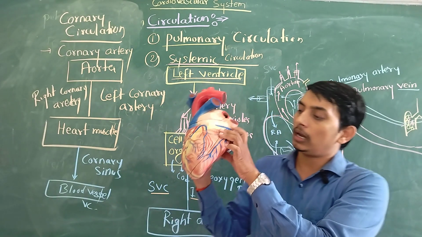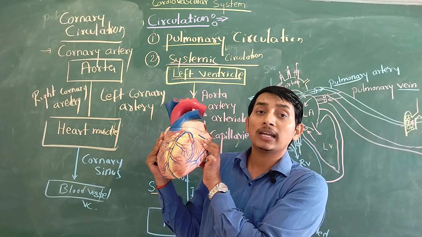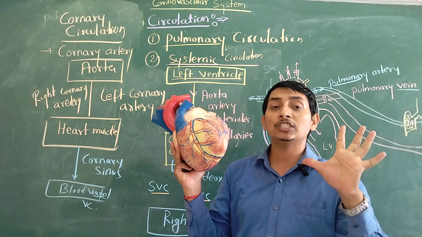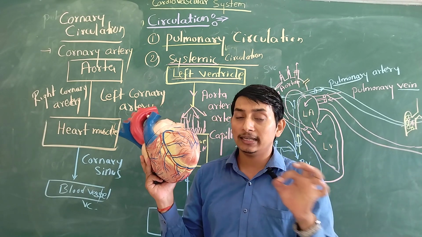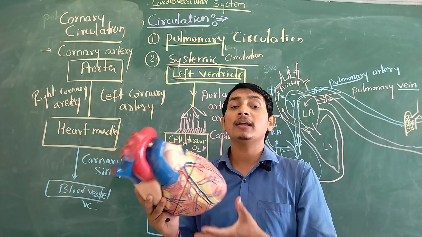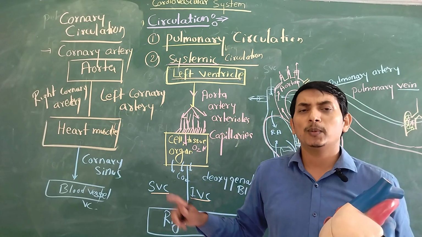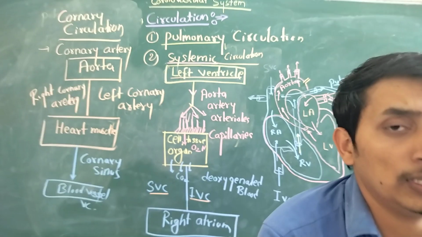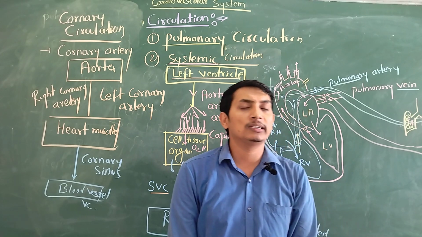You can see on the outer part of our heart muscle is where the coronary circulation is present, and there you can see well distributed blood vessels. The red color indicates coronary arteries supplying oxygenated blood to the heart muscle. The bluish color collects deoxygenated blood from our heart muscle and gives it to our vena cava. The vena cava carries deoxygenated blood and mixes it into our blood circulation, and the process becomes cyclic again. So this is called the coronary circulation. We have completed three types of circulation: pulmonary circulation, systemic circulation, and coronary circulation.